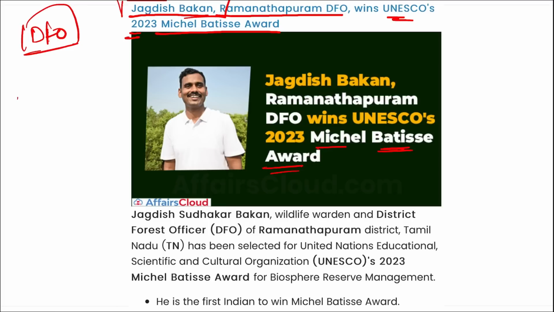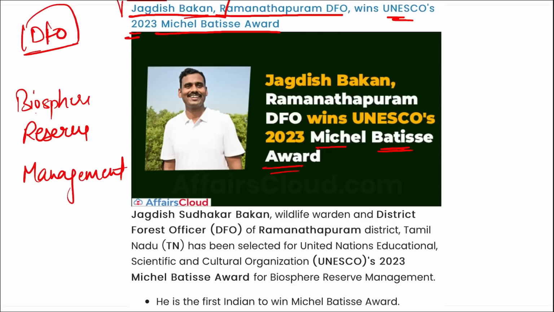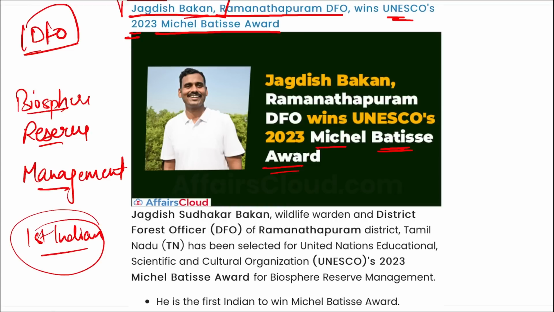And this award is basically for biosphere reserve management, right? I repeat, for biosphere reserve management, Jagdish Bakan, who is a DFO, has recently been honored with the UNESCO's 2023 Michel Baptiste Award, right? And he is the DFO of Ramanathapuram district, that is in Tamil Nadu, right? And remember, he became the first Indian to be awarded with this Michel Baptiste Award, right?